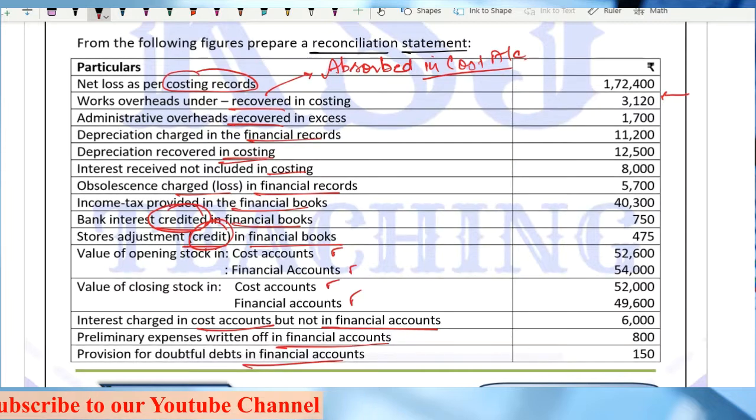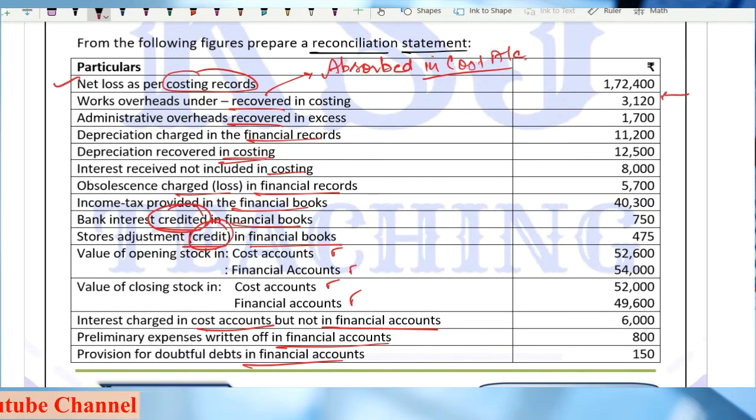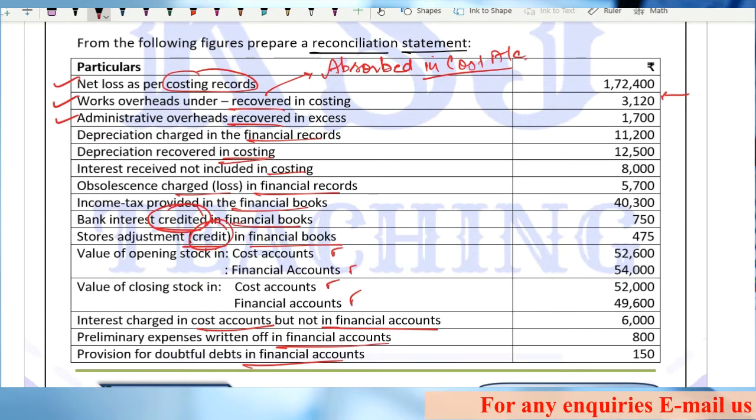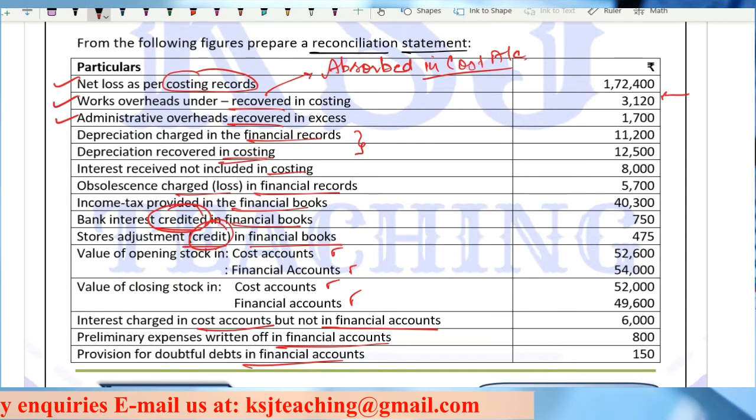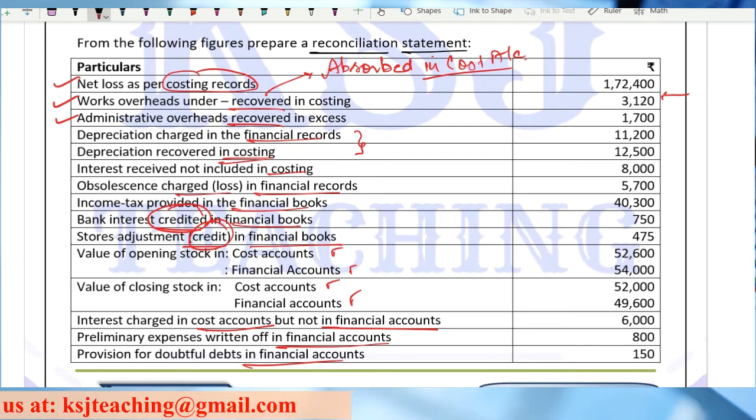Right sir, next part. We are done with this. Next is about the depreciation. Regarding the depreciation, we will read these 2 points together. The depreciation charged in financial records is 11,200 and the depreciation recovered in costing is 12,500.